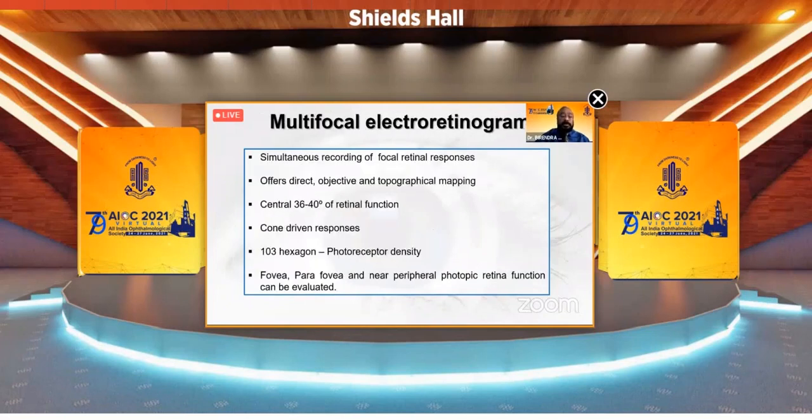Multifocal ERG is a simultaneous recording of focal retinal responses. It offers direct, objective, and topographic mapping. It measures the central 30 to 40 degrees of retinal function. It's a cone-driven response, with 61 or 103 hexagons for photoreceptor density. It checks the area of fovea, parafovea, and near peripheral photopic retina.